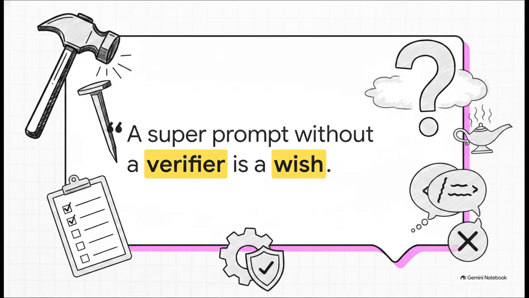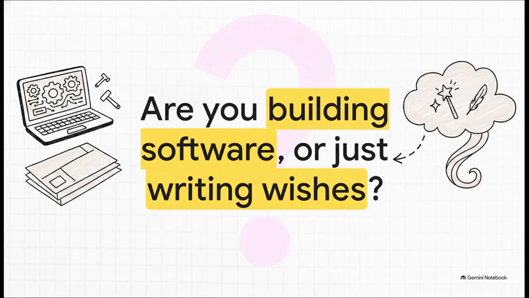I want to really hammer home this hard-hitting quote to anchor this whole concept in your memory. A super prompt without a verifier is a wish. An AI telling you "I fixed it" or "I followed the instructions" is just marketing. A failing-test-first demand, verified offline, is actual usable data. Never trust the self-report. So, as you open up your terminal and fire up your AI builder today, I want to leave you with this provocative question. Are you building software or are you just writing wishes?